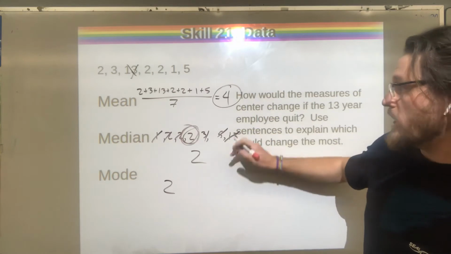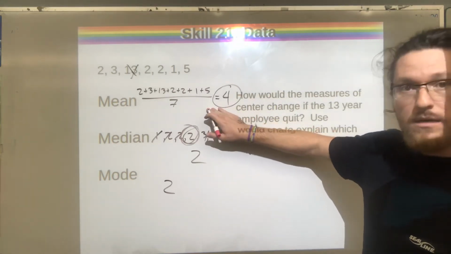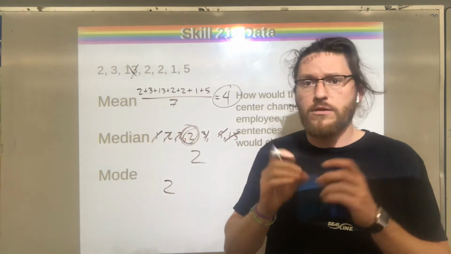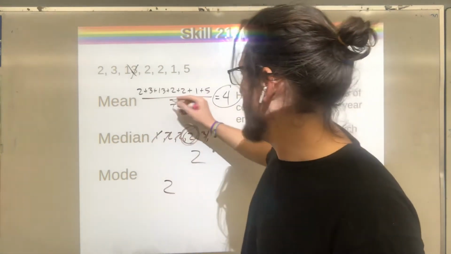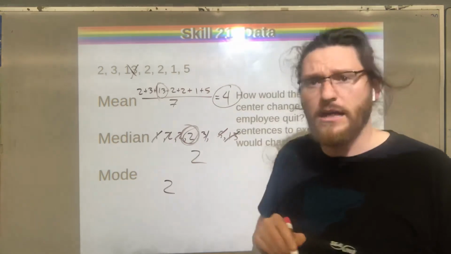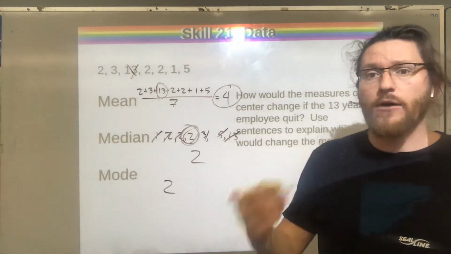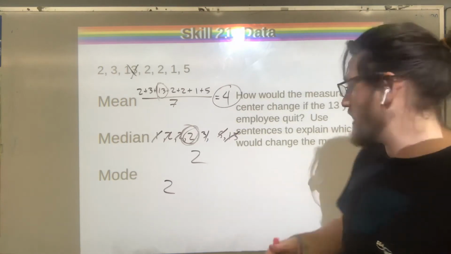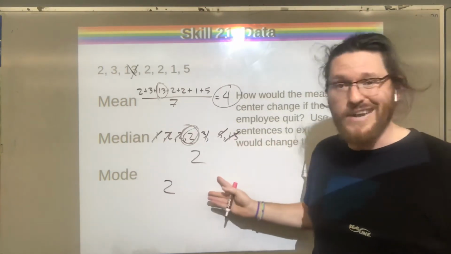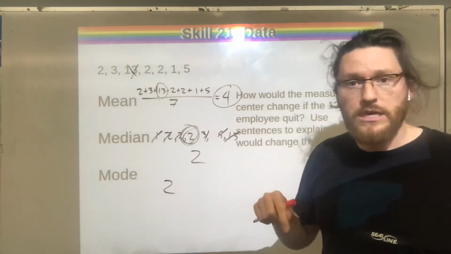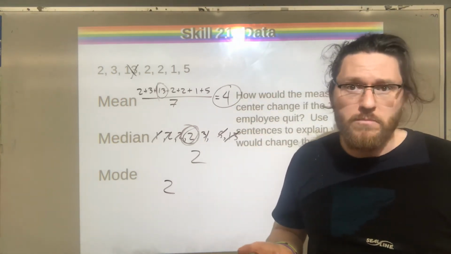The one that will change is this guy up here, our mean. Remember, when we calculate mean, we have to add all the numbers together, divide by how many. Getting rid of an outlier like 13 from that calculation is really going to change our answer, and we call that the outlier effect, right? We talked about that yesterday. The median and the mode are not going to change very much, but we're going to see the mean decrease to match our data a little bit better.